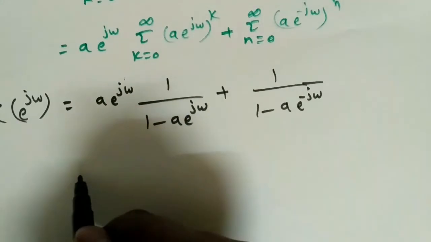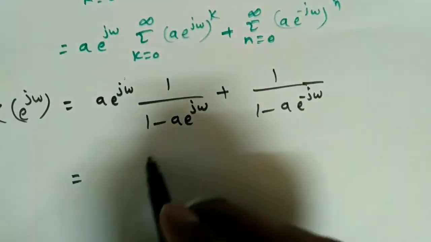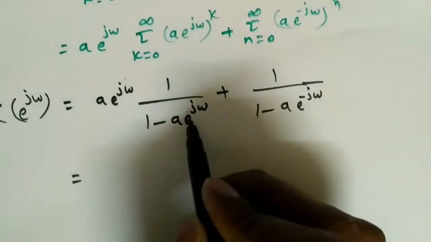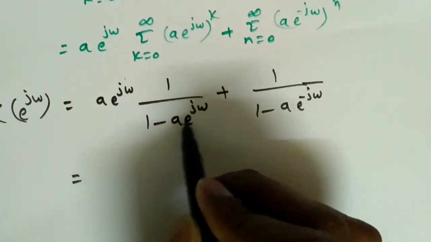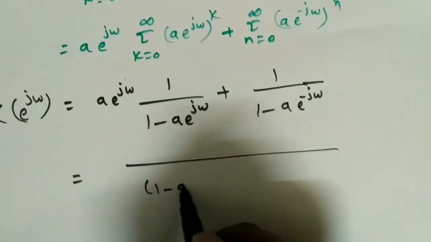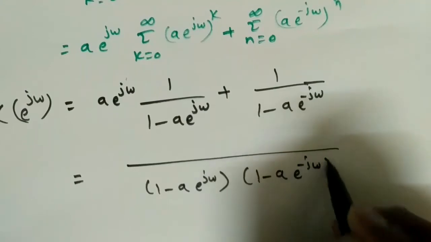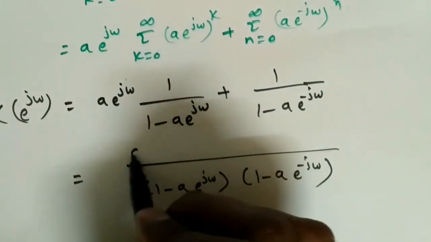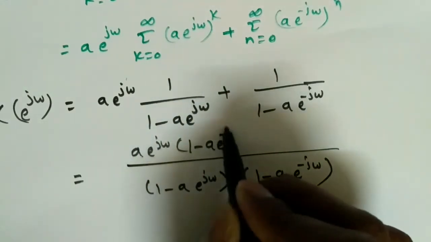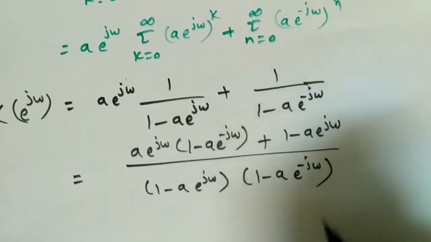So what we'll take is the LCM. So this is anyway a into e power j omega, right? Now to solve this one, first take a, this is e power j omega. So what we'll do, 1 minus a into e power j omega into 1 minus a into e power minus j omega. So a into e power j omega will be multiplied here, 1 minus a into e power minus j omega, plus this one, 1 minus a into e power j omega.